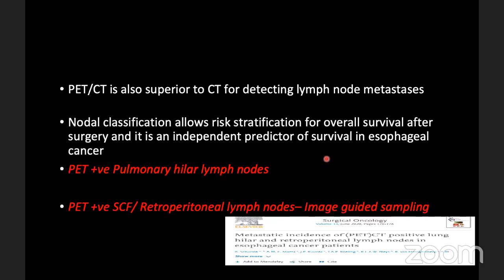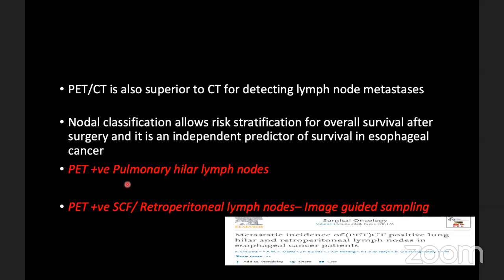There is still a controversy about which imaging modality is best for preclinical staging. PET-CT is generally considered superior to CT for detection of lymph node metastasis. Nodal classification allows stratification for overall survival after surgery, and it's an independent predictor of survival in esophageal cancers. NCCN recommends that PET-CT and CT can both be done for pre-surgical staging, but PET-CT is generally preferred.